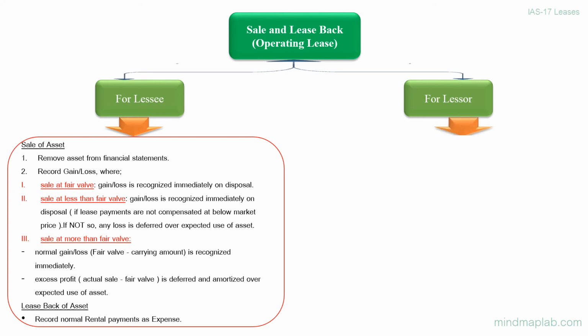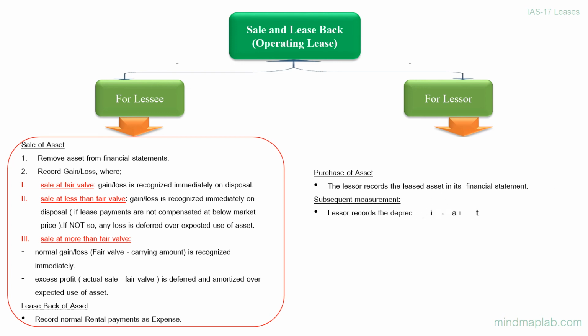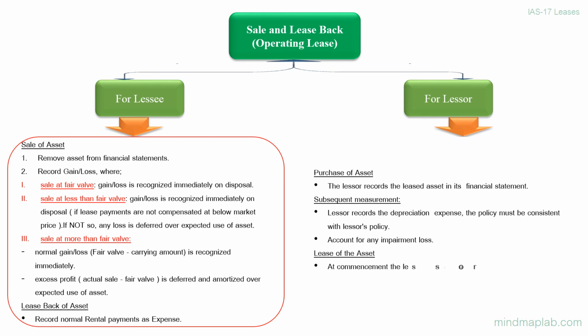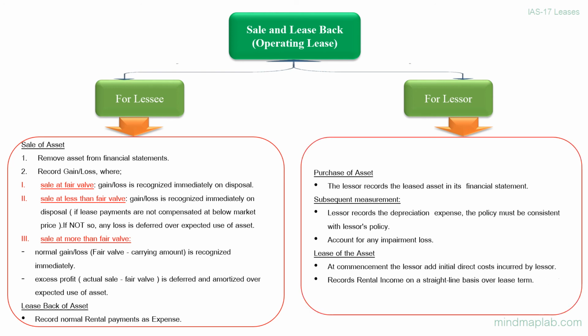For lessor. Purchase of asset. The lessor records the leased asset in its financial statement. Subsequent measurement. Lessor records the depreciation expense. The policy must be consistent with lessor's policy. Account for any impairment loss. Leases the asset. At commencement, the lessor adds initial direct costs incurred by lessor. Records rental income on a straight line basis over lease term.